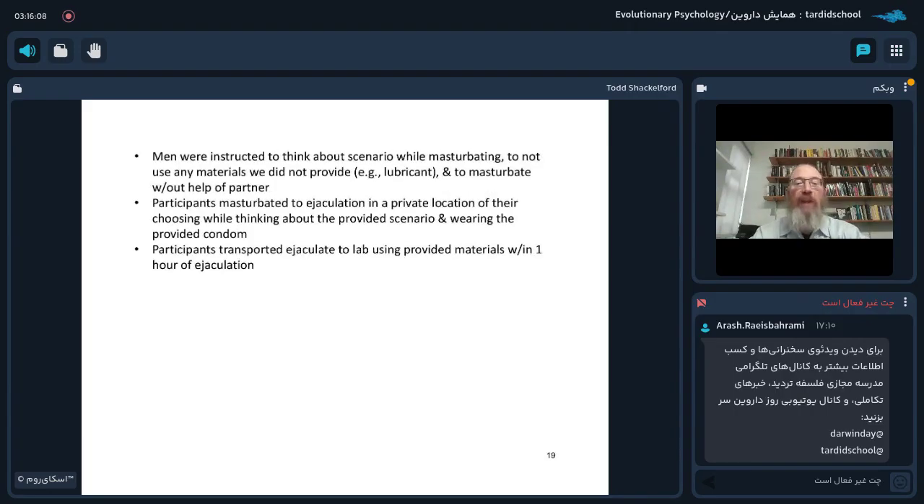Men were instructed to think about a scenario while masturbating, to not use any materials we did not provide, so, for example, to not use lubricant, and to masturbate without the help of their partners. Participants masturbated to ejaculation in a private location of their choosing while thinking about the provided scenario and wearing the provided condom. Participants then transported the ejaculate to the lab using the provided materials within 1 hour of ejaculation.